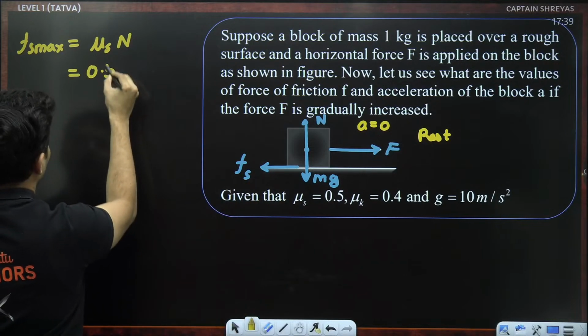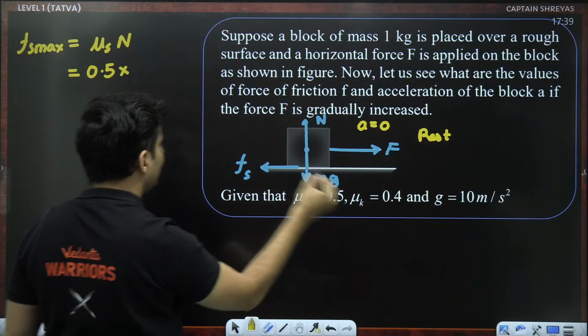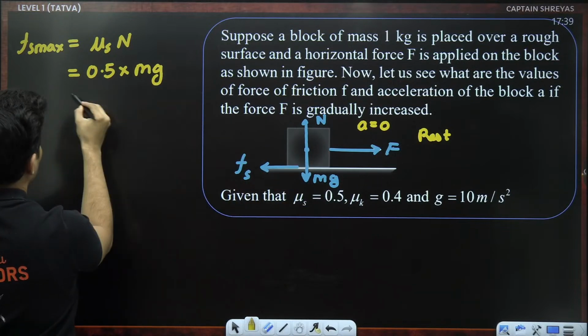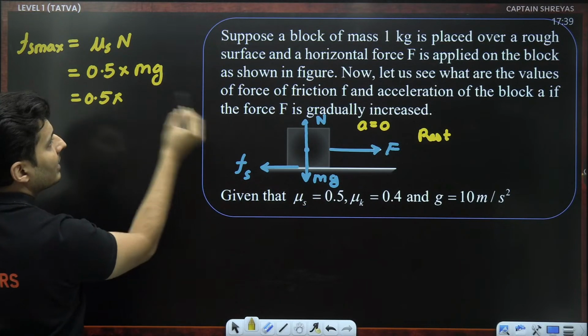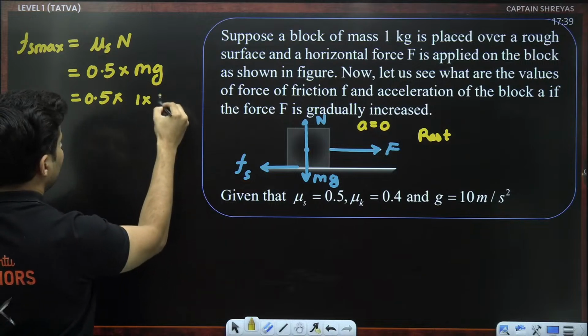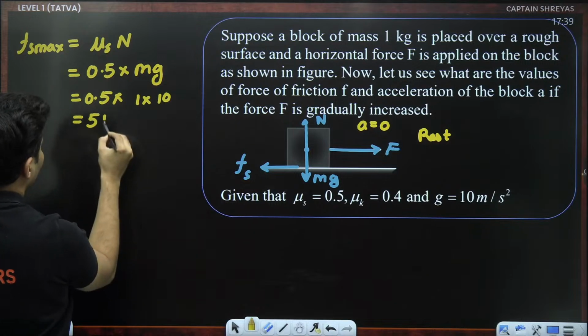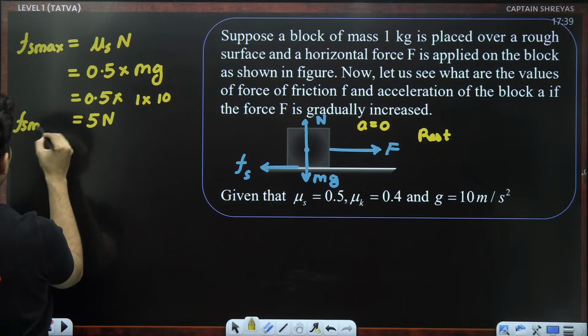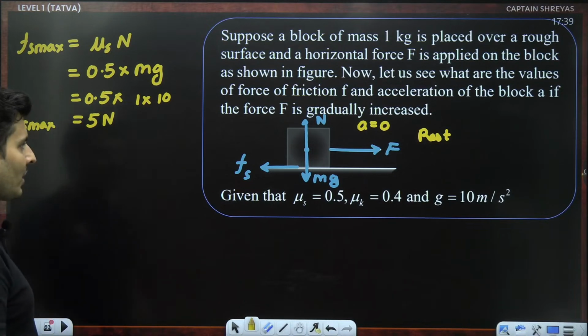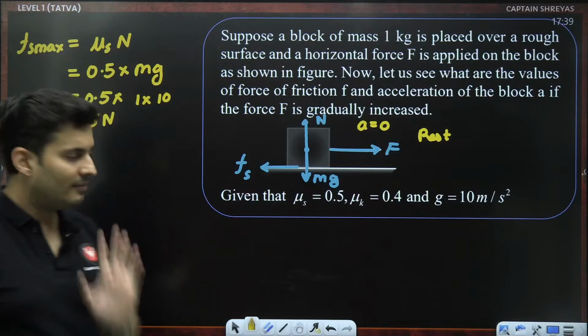Let's put 0.5. What is the value of normal in this case? I think it is mg. Mass is 1 kg and g is basically 10. So Fs max should be 5 Newton. The maximum limiting force is 5 Newton.